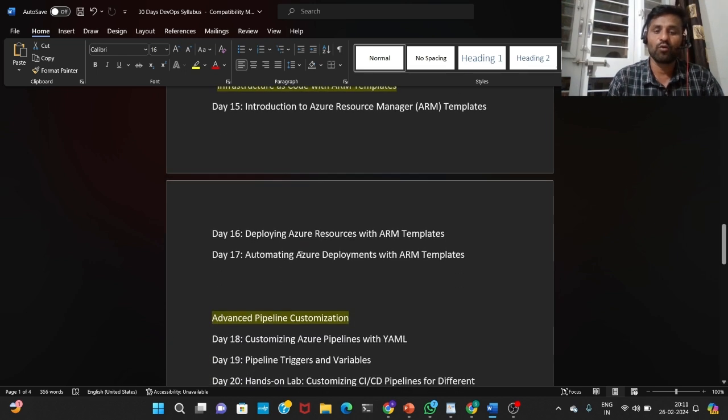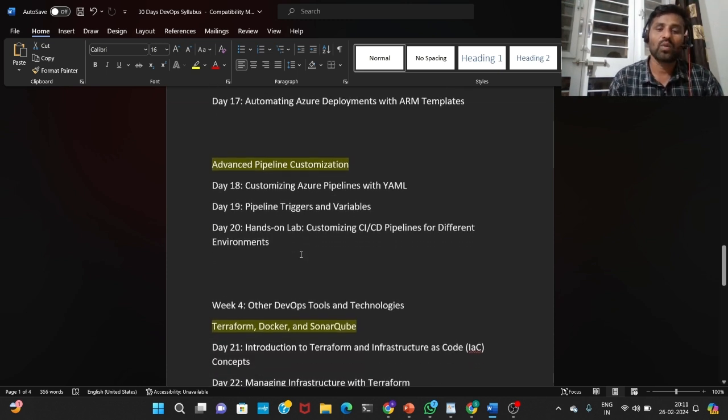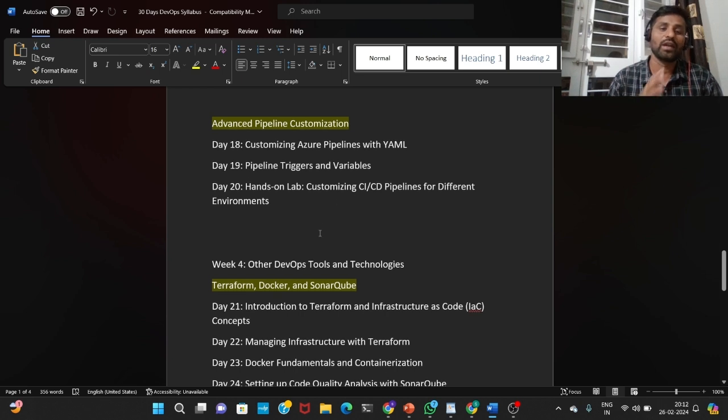And day 16, deploying: how can we deploy the Azure resources? We'll see on day 16. And day 17 is automating Azure deployments with ARM templates. Then advanced pipeline customization on day 18, where I'll take customizing Azure Pipelines with YAML.